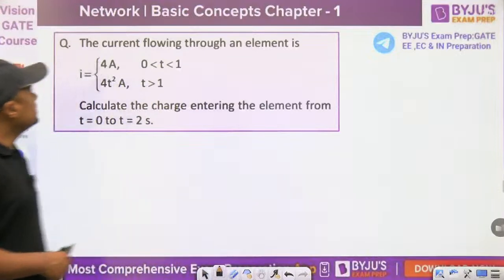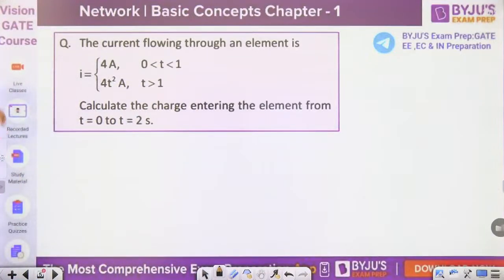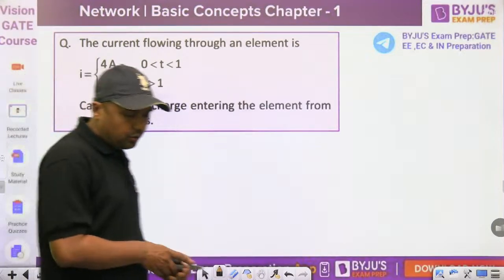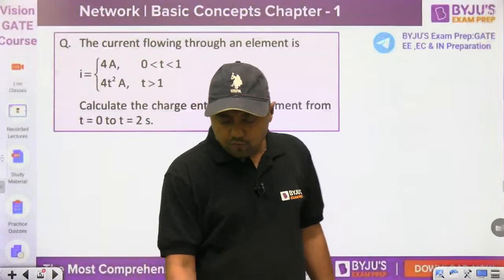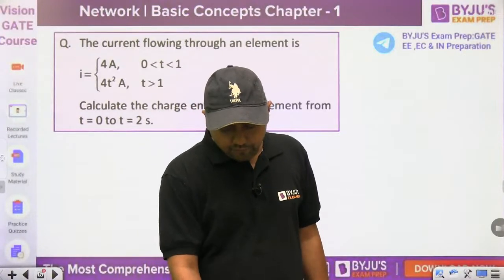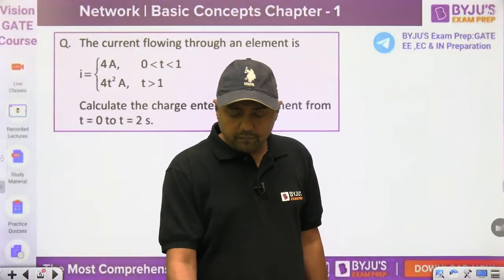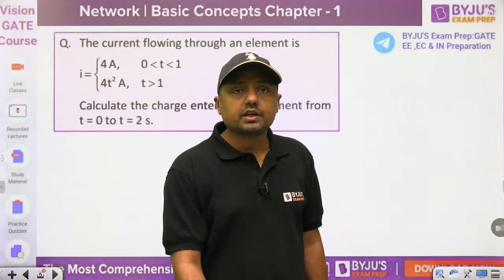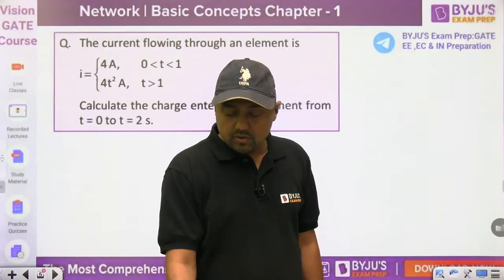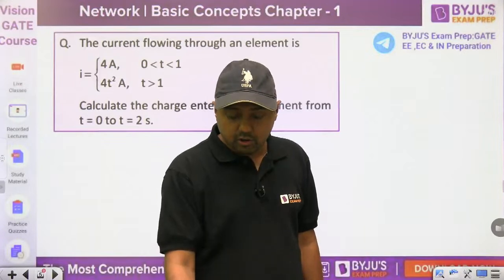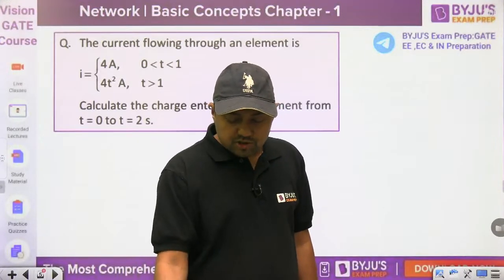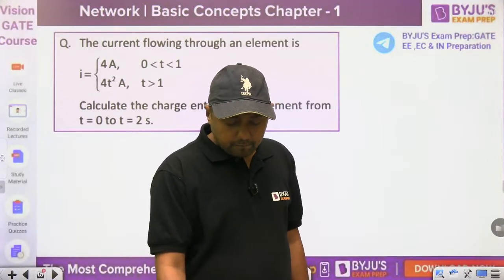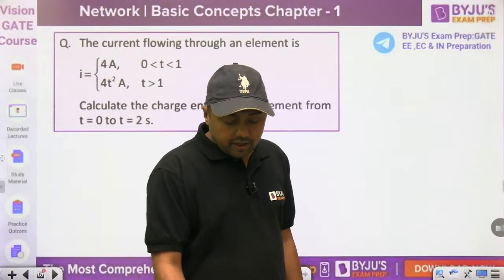Now this is a very simple one. Everyone try to give me the answer. Again, it is an unsolved numerical from Alexander and Sadiku, from the first chapter. If you have the book, then good; I will solve selected numericals, then try to solve some important numericals, and I will give you the assignment also, from the first chapter, so you get an idea about the basics.